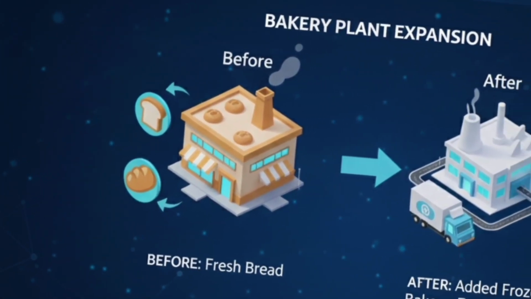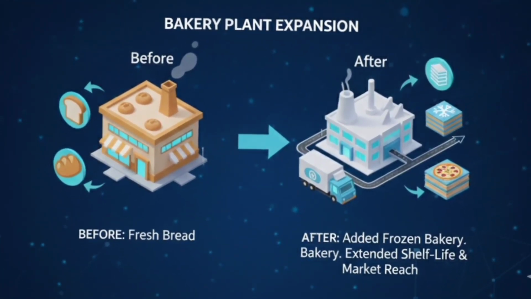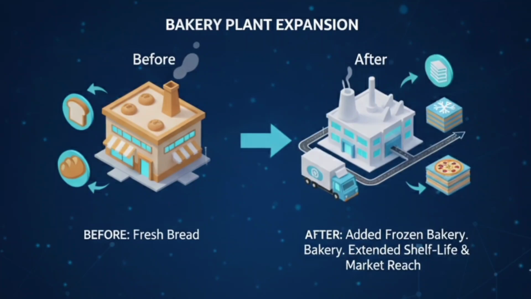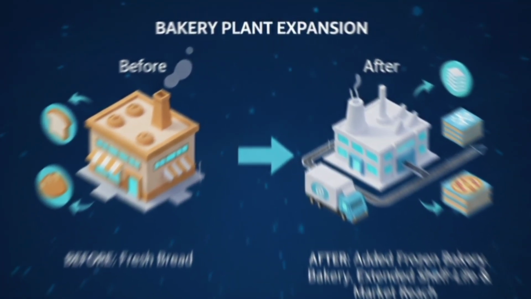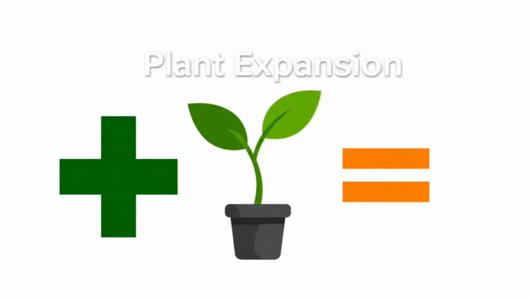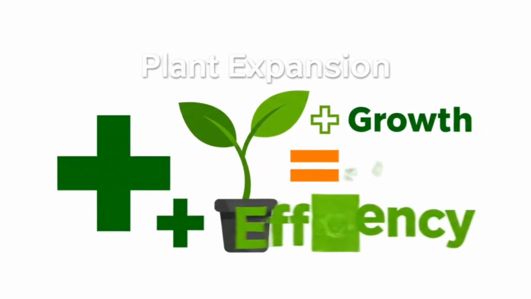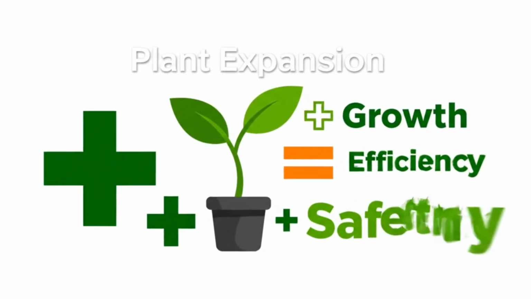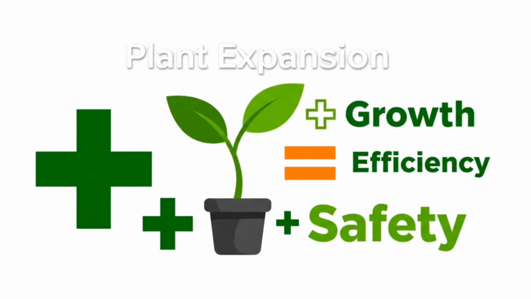Similarly, a bakery plant may expand by adding frozen bakery units. This allows them to supply supermarkets with products that last longer. These examples show how expansion adds value and sustainability. To conclude, plant expansion in food industry layout is a strategic necessity. It allows industries to meet rising demand, introduce new products, and remain competitive while maintaining hygiene and safety standards.